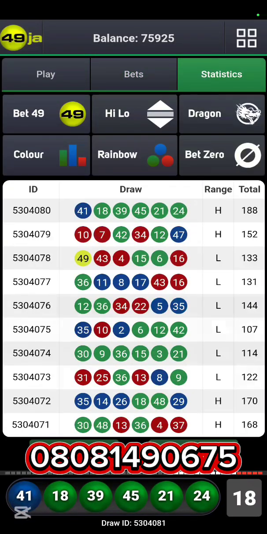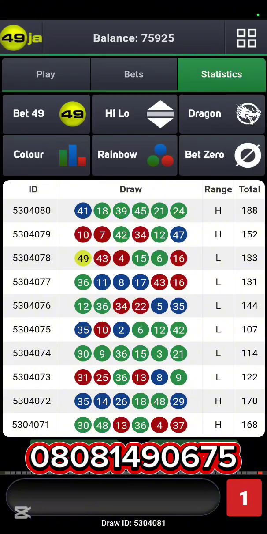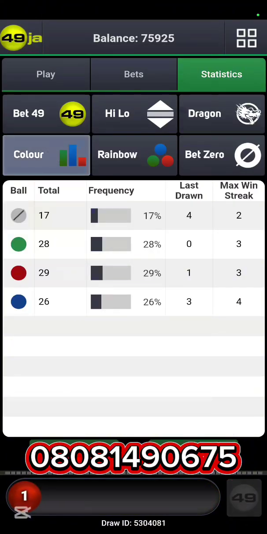So from the ID 78, 79, 80, we have to play what? Red, blue, green. Red one here, red one here, green one here. So we're just taking out the draw for now because of what? The evidence of flip and the need for the lower band. Let's get on to this.